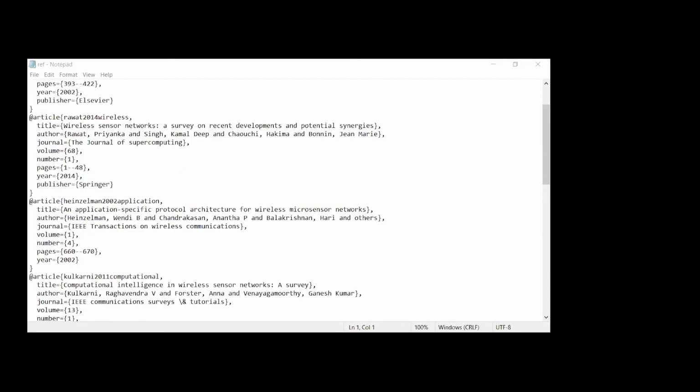Let me share the notepad file and it will be clear. So the notepad file is visible, I hope, sir. Yes, ma'am, visible. So here you can use @article or @URL. When you explore how to generate a bib file with a URL, you can do that also. How to write the website name here, how to write the URL here. So in the references, you can refer to a URL here also.